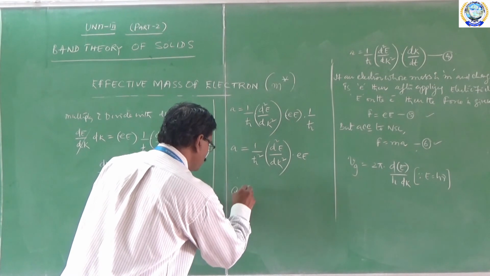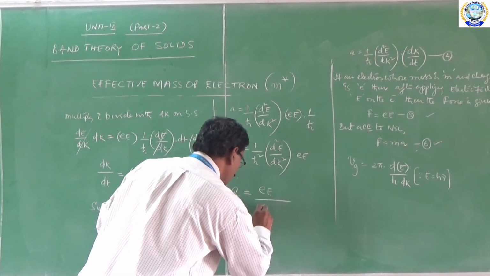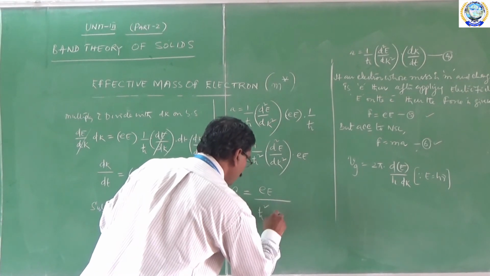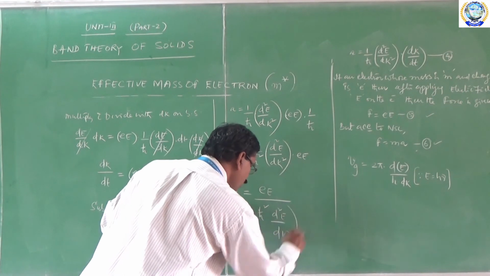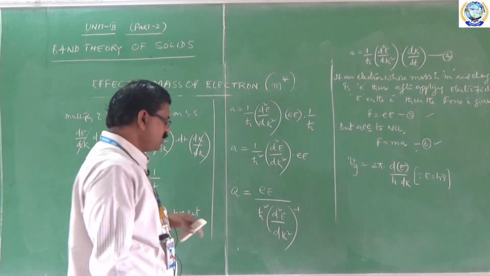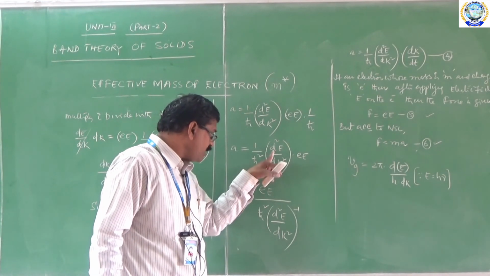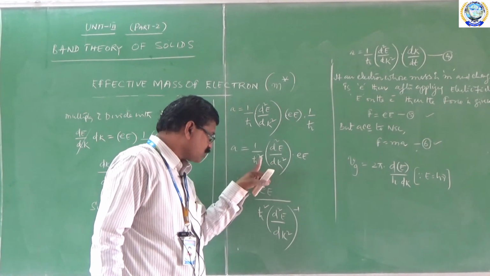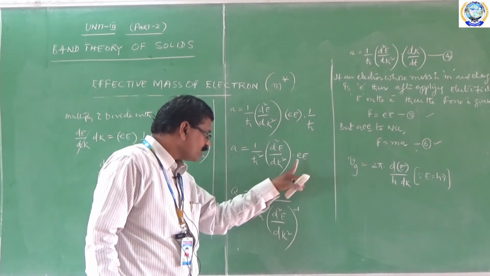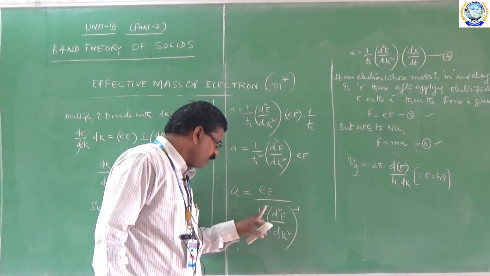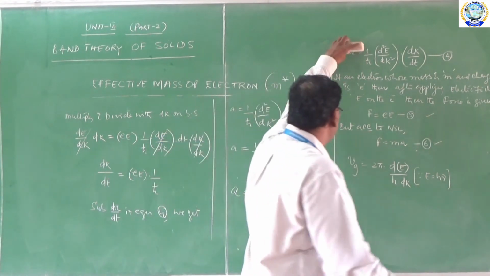For our convenience, A is equal to E by h cross square into d square E by dk square inverse. If you bring this d square E by dk square into h cross square to the denominator portion, I could write like this. A is equal to E by h cross square into d square E by dk square whole inverse.